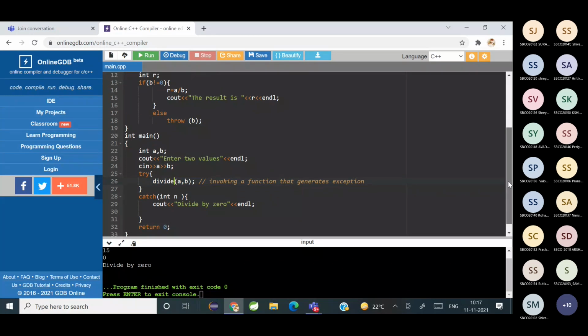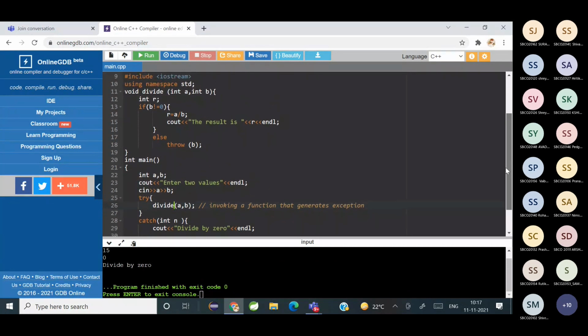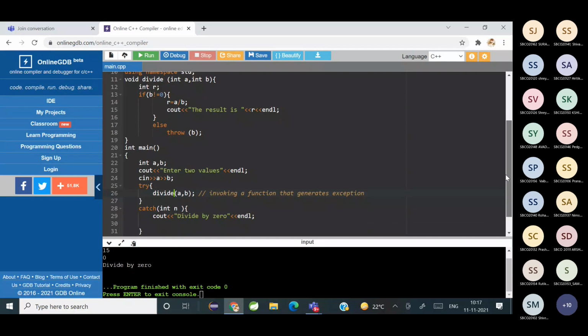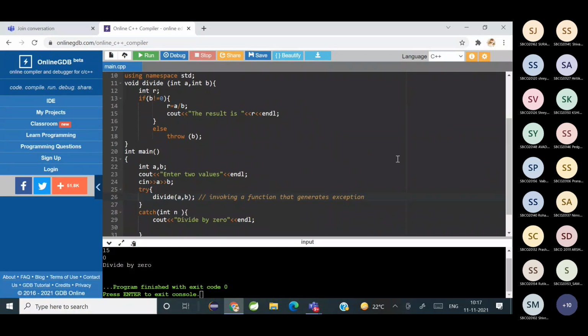Do you all remember how you call a function? Have you understood? Yes, students, please reply. Yes, ma'am.